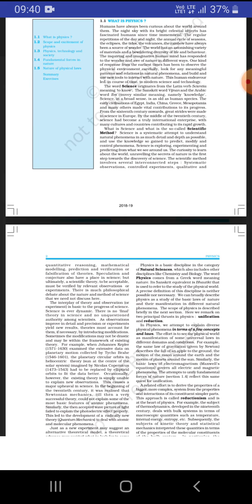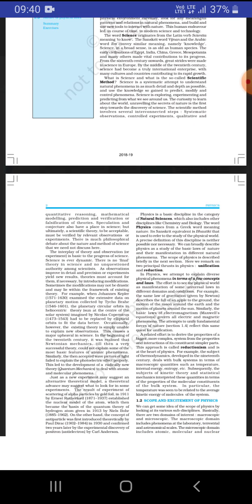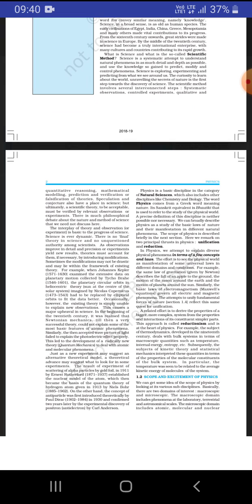The reason should be there, and then modeling. If you are doing an experiment, there should be modeling. There should be diagrams drawn for understanding easily, for the next generation of students or for scientists. For that, there should be modeling, and prediction and verification. We should predict that this happens, and we should do it and verify it.